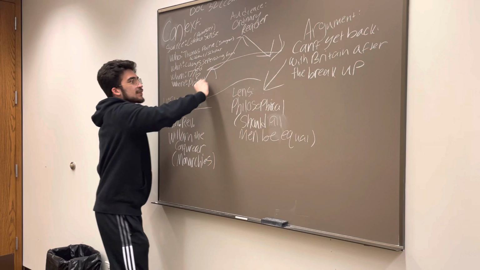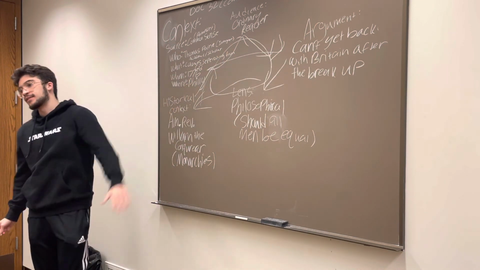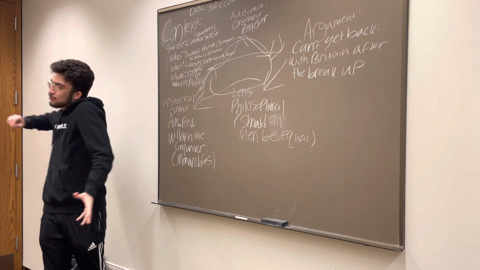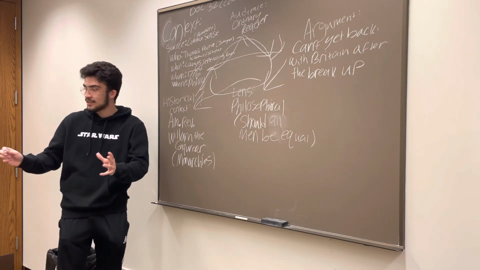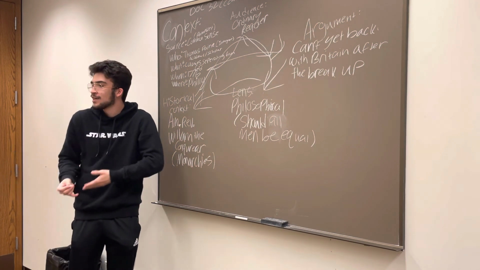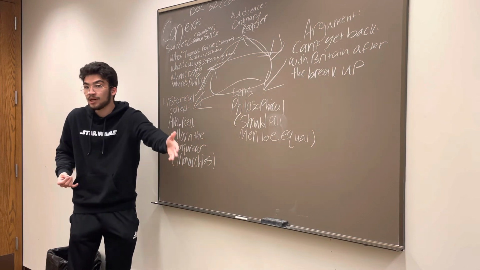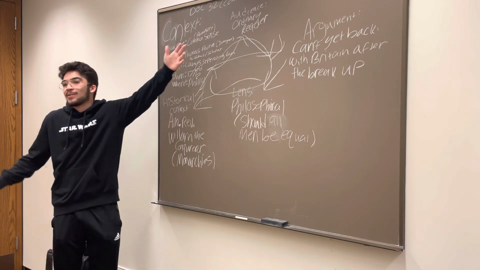So everything is sort of this big circle, and that's what you want. You want every piece to tie together. And once you find that, boom, boom, boom, you understand history, you understand the context, you understand all the main ideas, you understand why he is writing this idea of common sense. Because to him, this is common sense, to break up with them. To the everyday person, it may not be common sense.